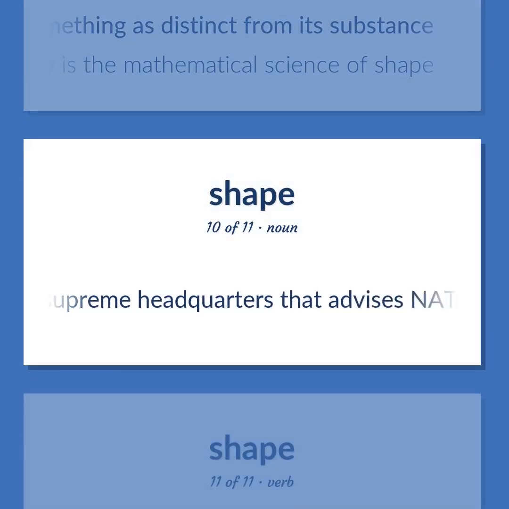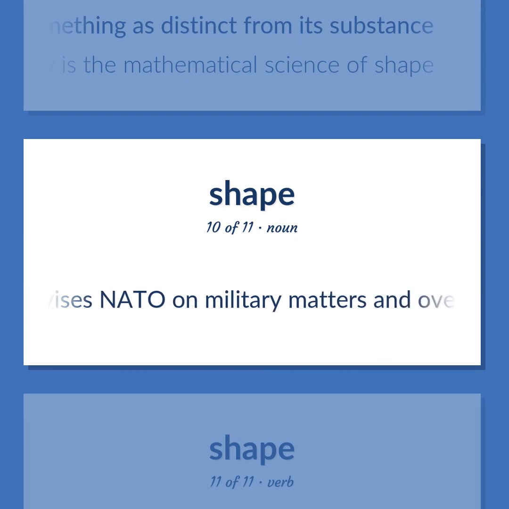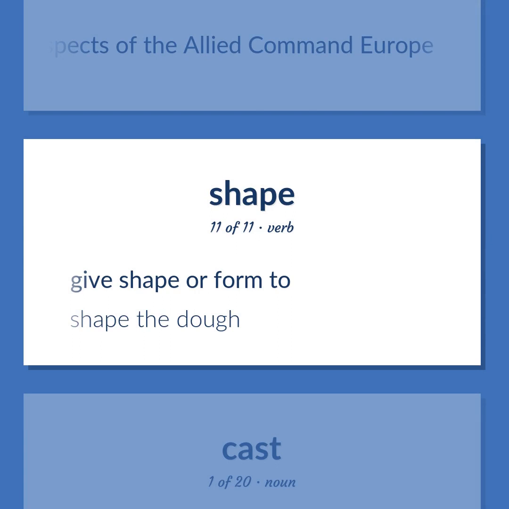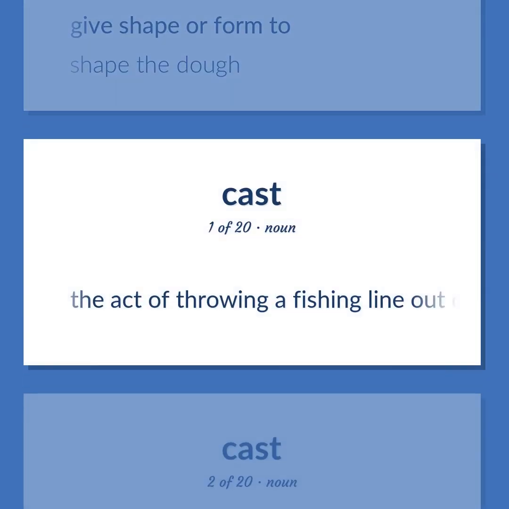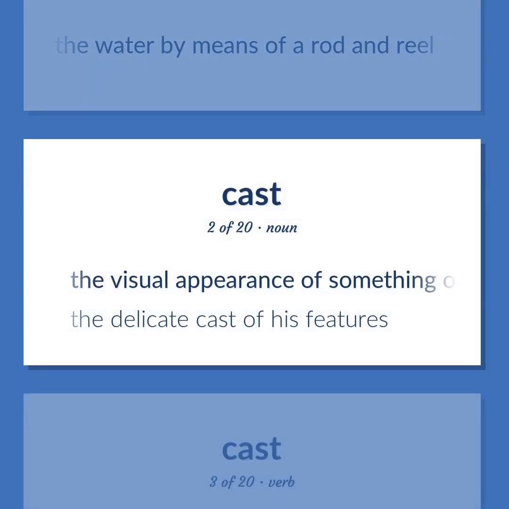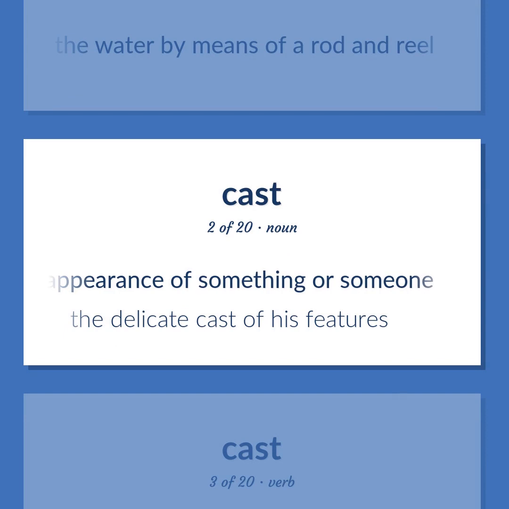The supreme headquarters that advises NATO on military matters and oversees all aspects of the Allied Command Europe. Give shape or form to. Shape the dough. The act of throwing a fishing line out over the water by means of a rod and reel. The visual appearance of something or someone. The delicate cast of his features.